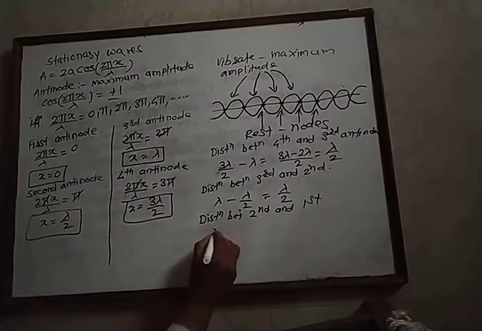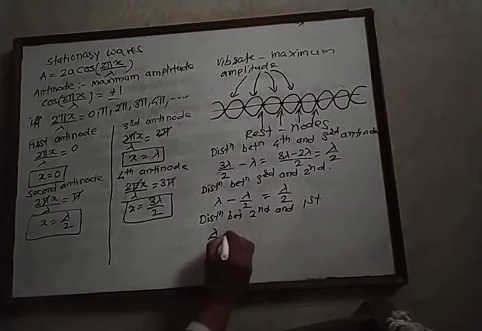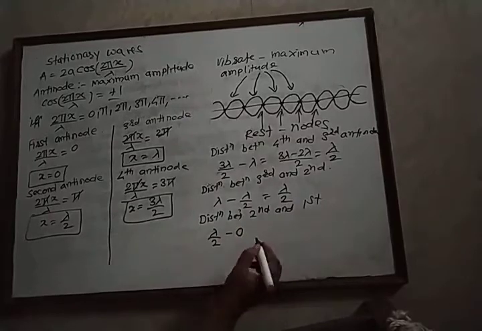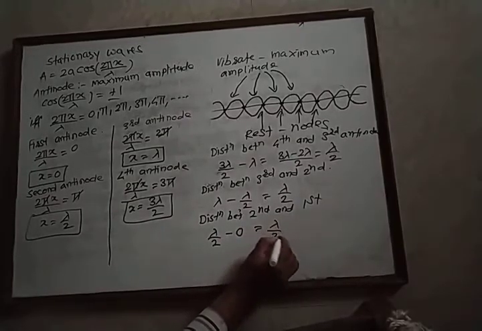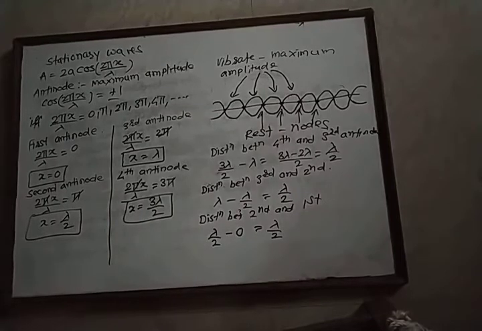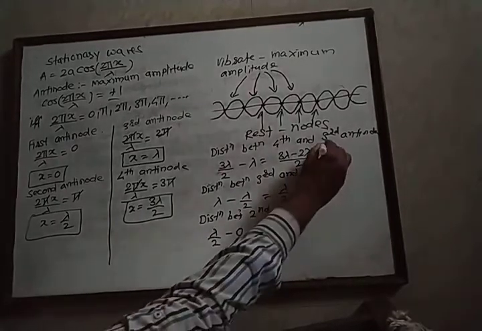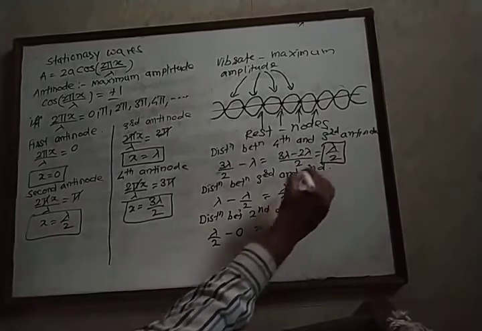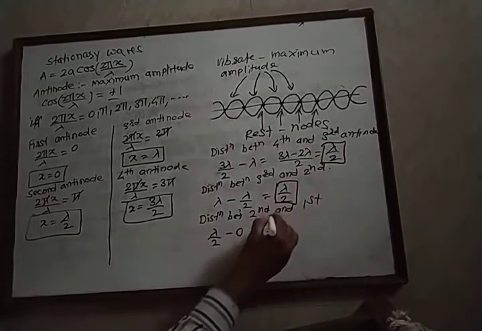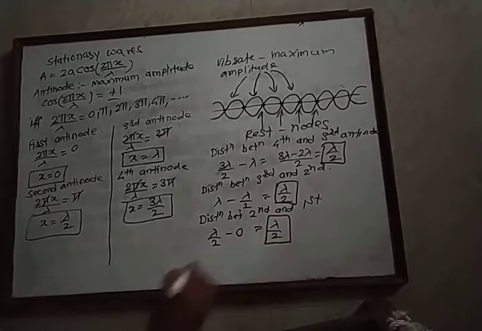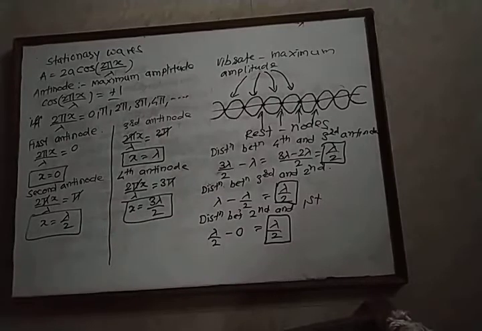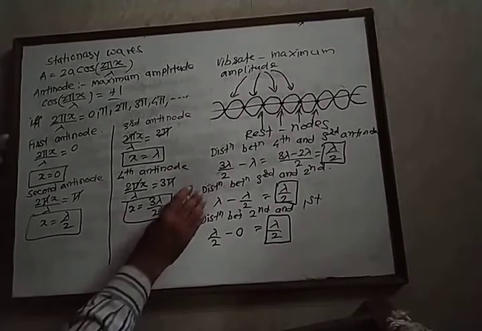The second antinode is obtained at a distance of lambda by 2, and the first antinode is obtained at a distance x equal to 0, and therefore the subtraction is equal to lambda by 2. In each case, we observe that successive antinodes are separated by a distance lambda upon 2. Any two successive antinodes in a stationary wave are separated by a distance lambda by 2. In this way, the distance between any two successive antinodes is equal to lambda by 2.